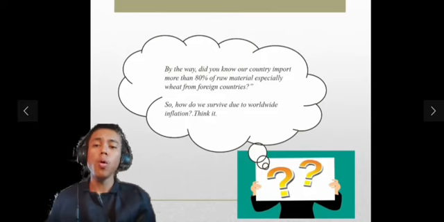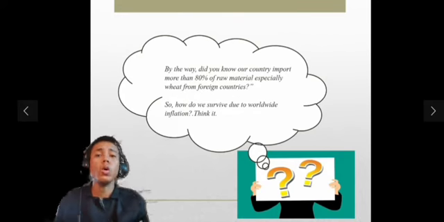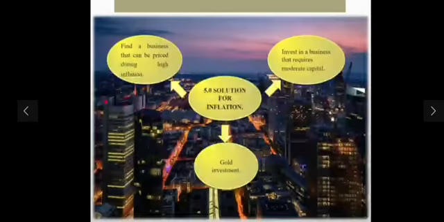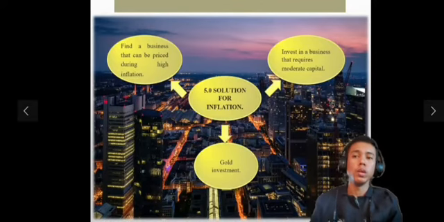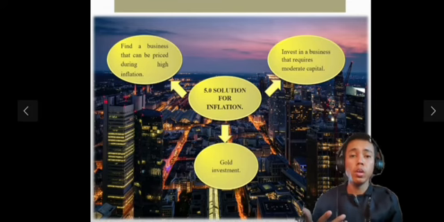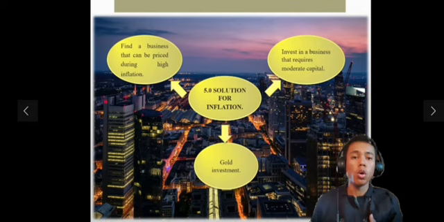By the way, did you know our country imports more than 80% of raw material, especially wheat, from foreign countries? So, how do we survive the worldwide inflation? See it. 5.0, the solution for inflation. First, invest in a business that requires moderate capital. In a situation of high inflation, businesses that require low capital and are able to maintain profits are very good to invest in. For example, strong brands like Coca-Cola and Apple require low capital but are able to maintain profits.